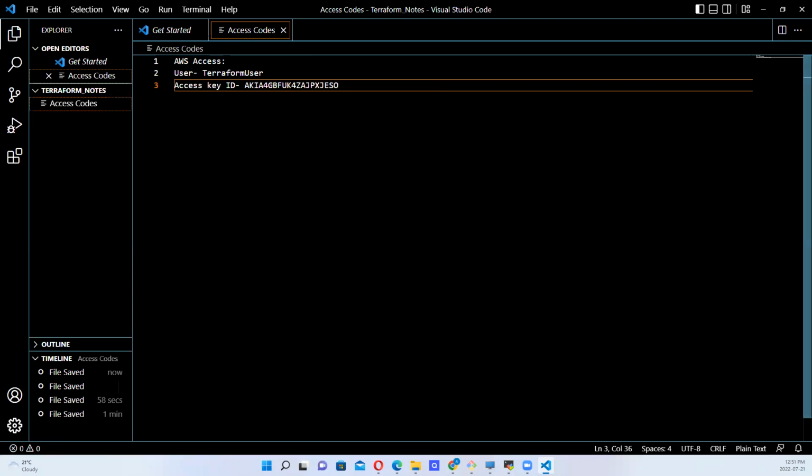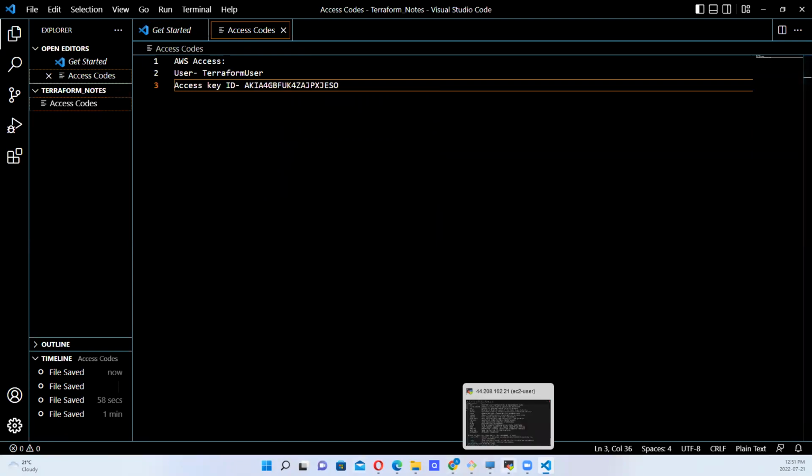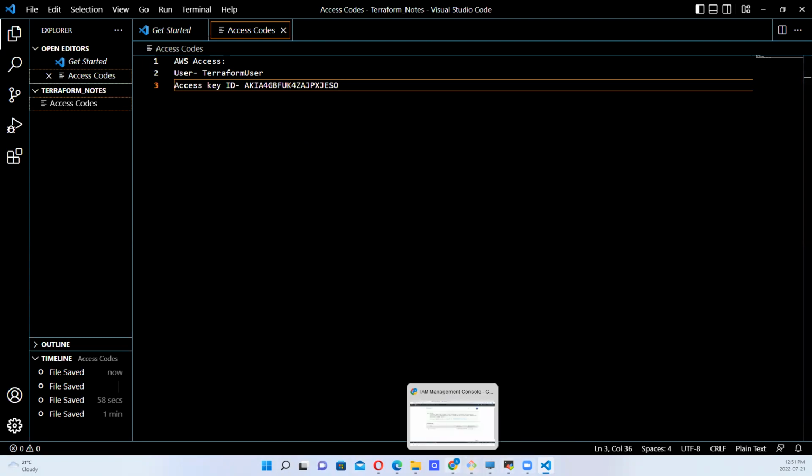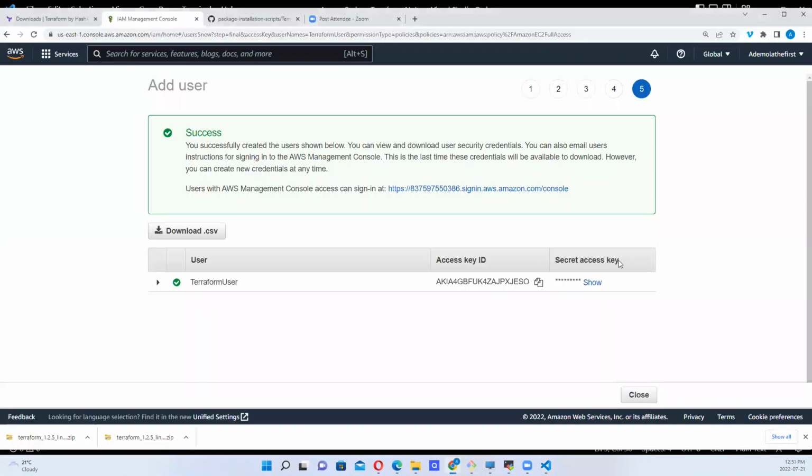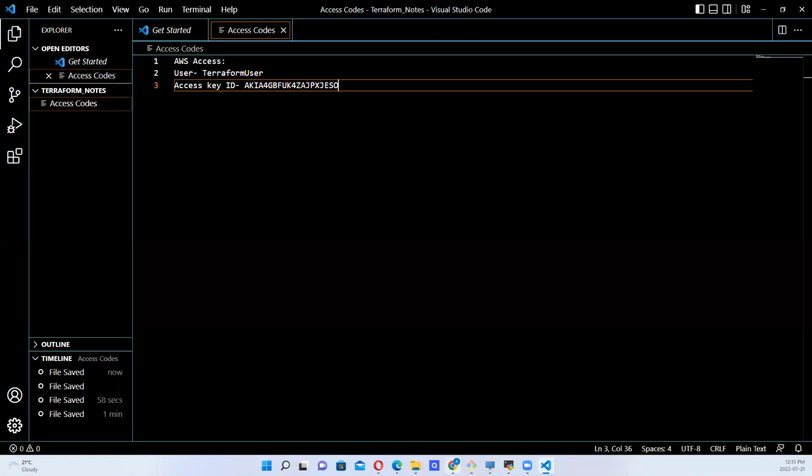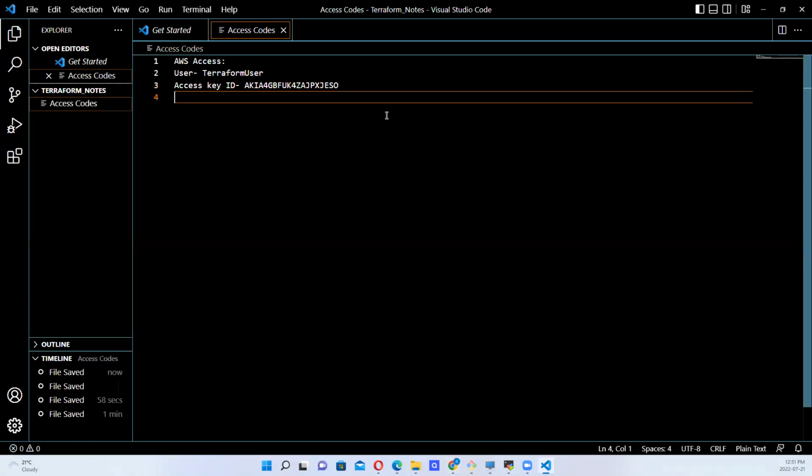And what else do I need? I need to save my secret access key. Okay, secret access key. So what's the secret access key?